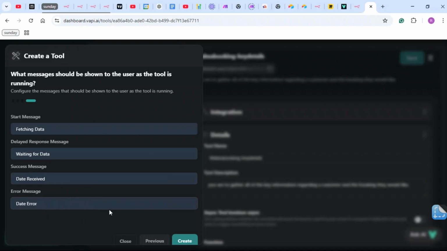And something to point out on this: once our voice assistant is fully functioning, we are going to come back here and remove this stuff. Why are we going to do that? Because basically the voice assistant is going to be saying fetching data, or waiting for data, or data received, or data error every time something executes perfectly or wrongly, and you don't want the customer to be hearing that, right?